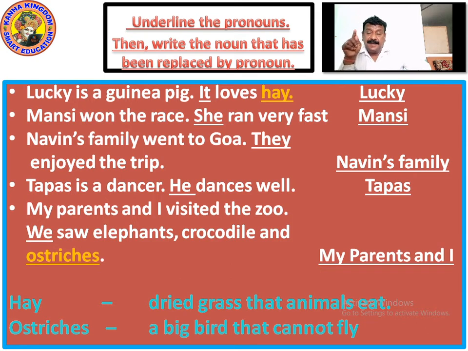I have underlined hay and ostriches. What are these? I have written the meaning down. Hay means dried grass that animals eat. Ostriches are big birds that cannot fly. Have you seen an ostrich? It is very big. It has wings, but it cannot fly. It runs very fast. You must have seen them, almost white in color. Hay means yellow, dried grass which animals eat.